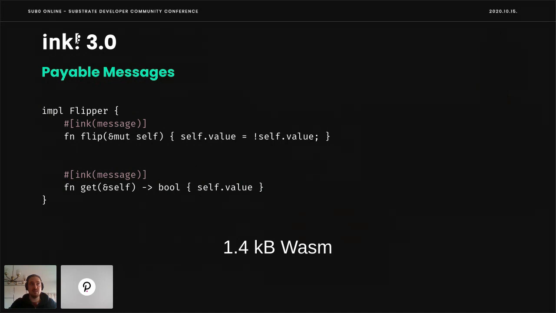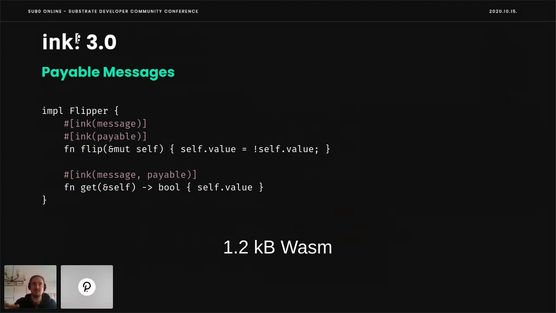The Ink! 2.1 is doing less than Ink! 3.0. And to make both equivalent, we have to add the payable annotation to flip and get, making both messages avoid and omit certain checks up front. And this results in 1.2 kilobytes of WebAssembly.